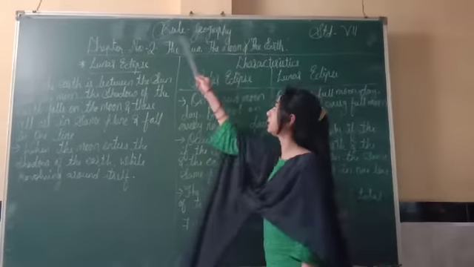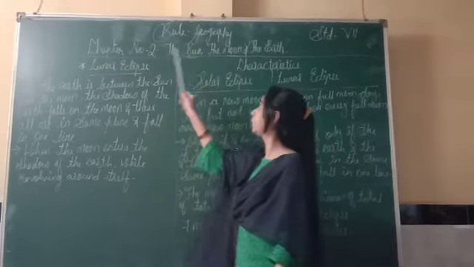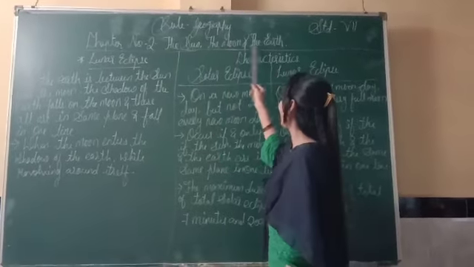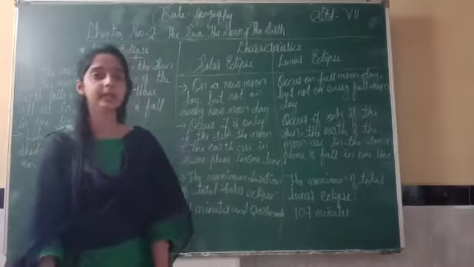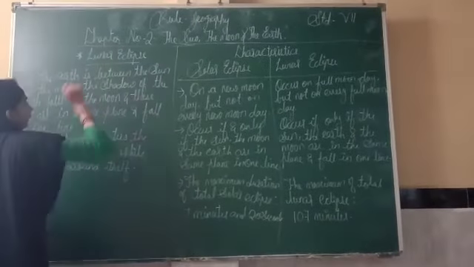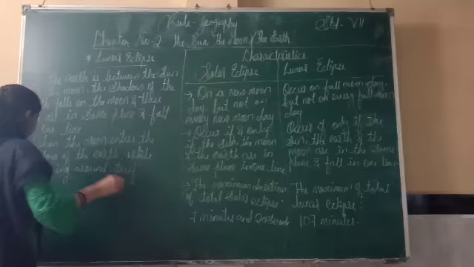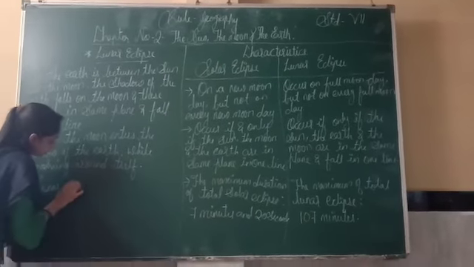Today we will start the subject geography of grade 7 and our chapter number 2 is the sun, the moon and the earth. Last time already we have discussed about solar eclipse. Today we will do the point that is lunar eclipse. First of all, what is lunar eclipse? So the meaning of lunar eclipse